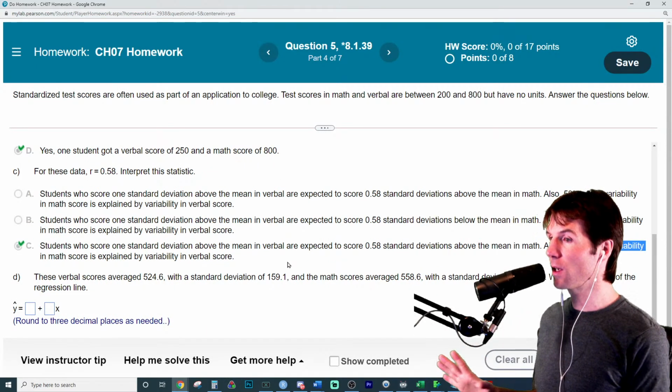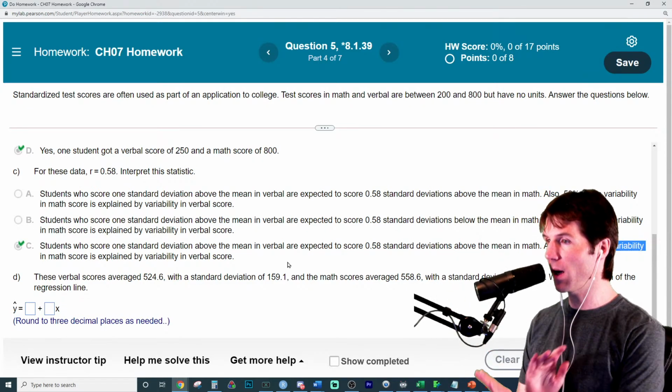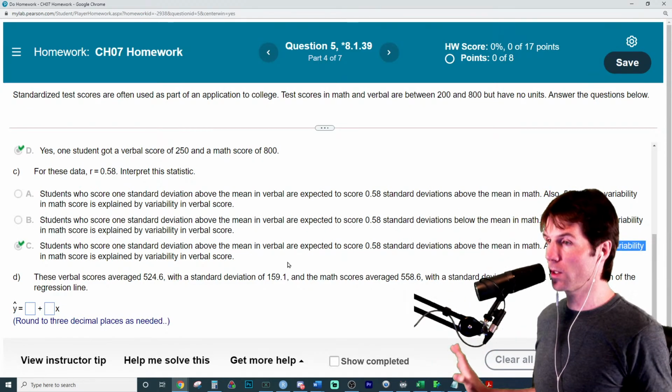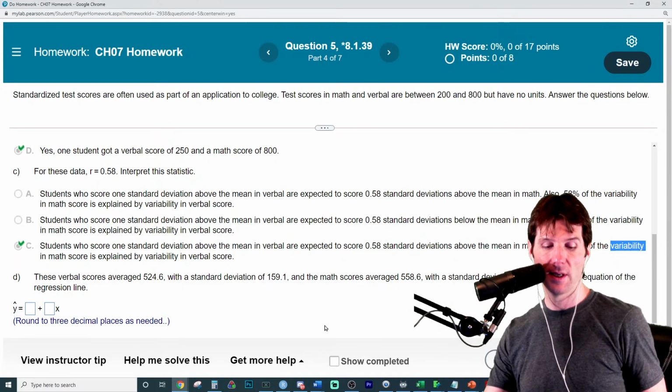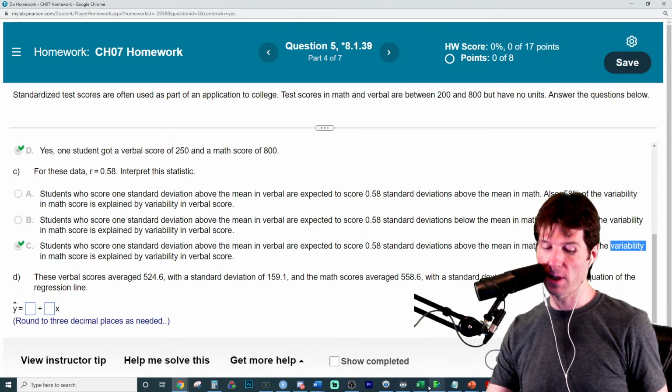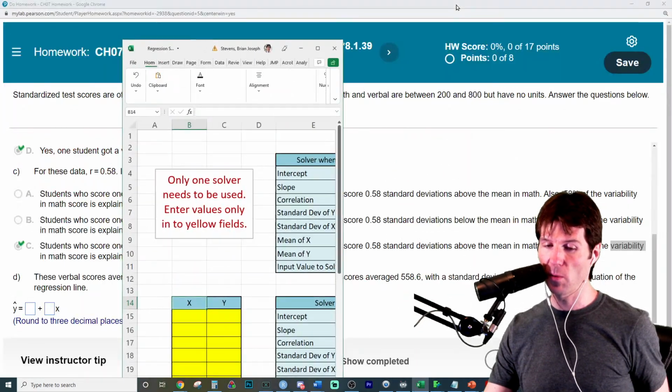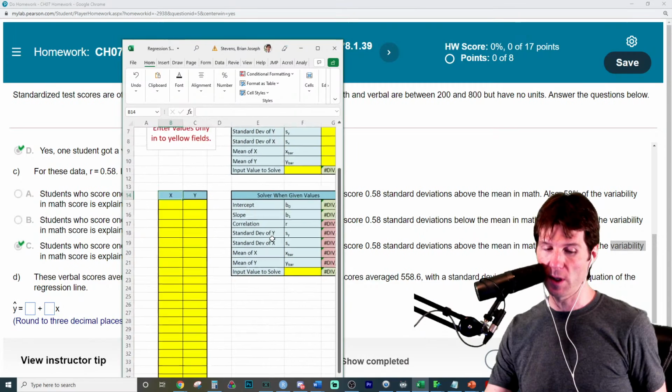Now, this is where you pause. Do not do this one by hand. This takes way more work to do by hand. We want to do this with the regression solver applet. This is going to be a huge help right here. Do not solve this by hand. It takes way longer to solve by hand than it would with the applet.